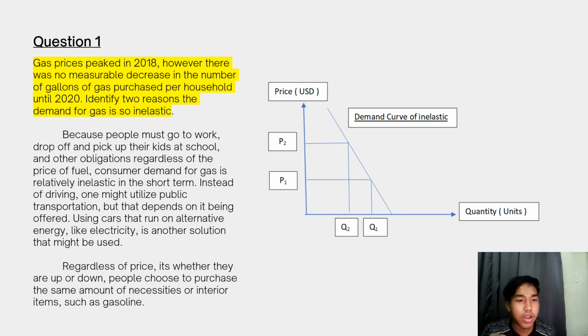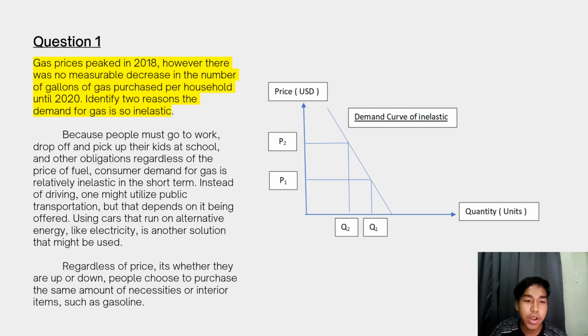Identify two reasons the demand for gas is so inelastic. The answer is because people must go to work, drop off and pick up their kids at school, and meet other obligations regardless of the price of gas.